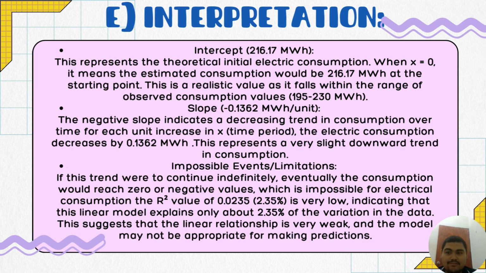For impossible events and limitations, if this trend were to continue indefinitely, eventually the consumption would reach zero or negative values, which is impossible for electrical consumption. The R squared value of 0.0235, which is 2.35%, is very low, indicating that this linear model explains only about 2.35% of the variation in the data. This suggests that the linear relationship is very weak and the model may not be appropriate for making predictions.